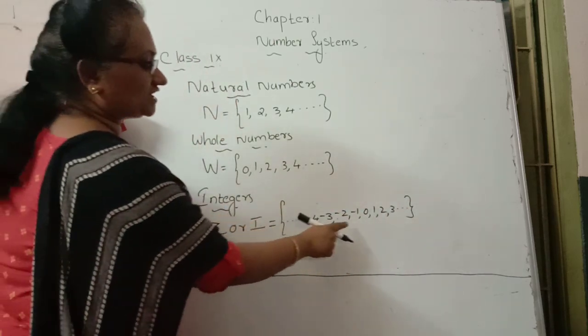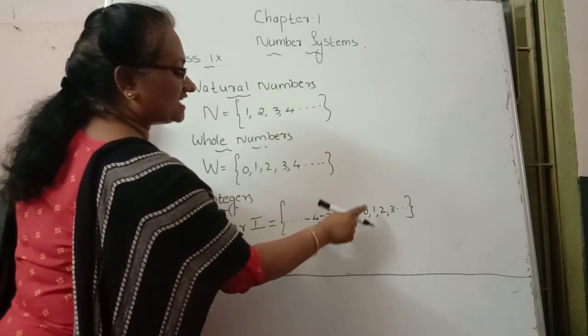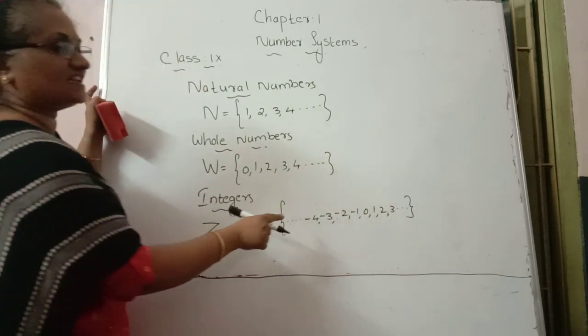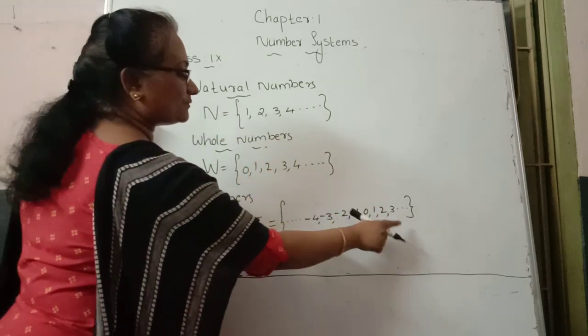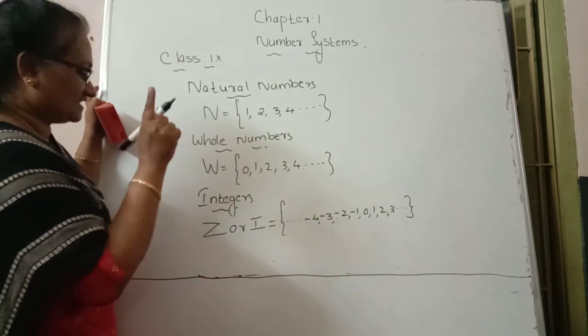Here negative numbers means numbers which are less than 0. We call it negative numbers. Numbers greater than 0 are known as positive numbers. Then next word is